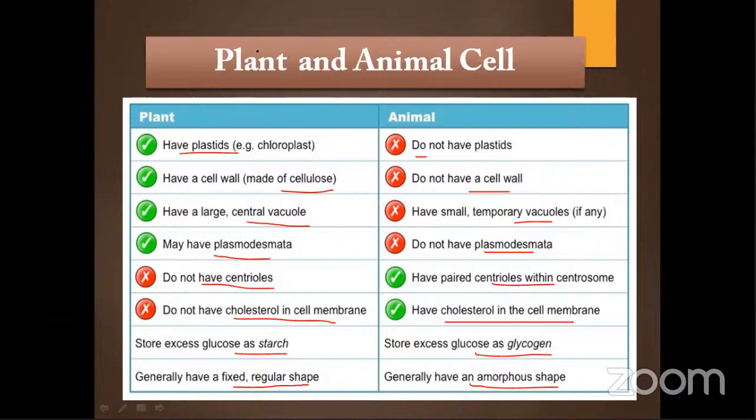Golgi body is seen in both animals and plants, but in plants there is a specific term used for the Golgi body. Do you know what that is? Dictyosome. So what is the difference between dictyosome and Golgi body? In plants, the Golgi bodies are interconnected, one to another, so they form a stack. In that condition it is called a dictyosome in the plant cell.